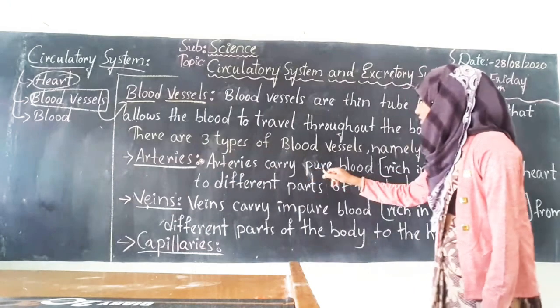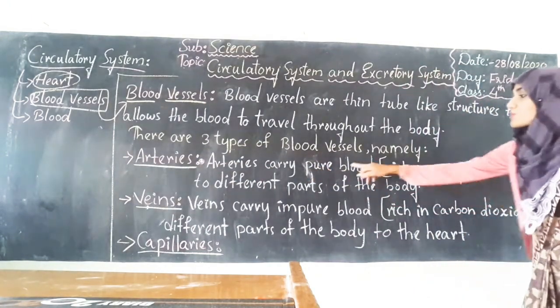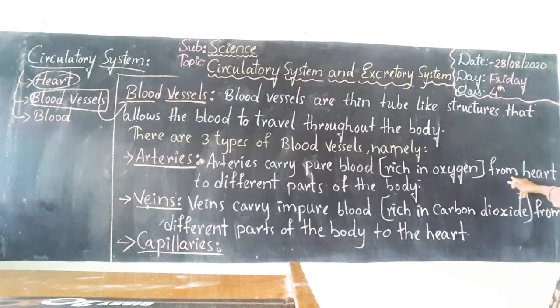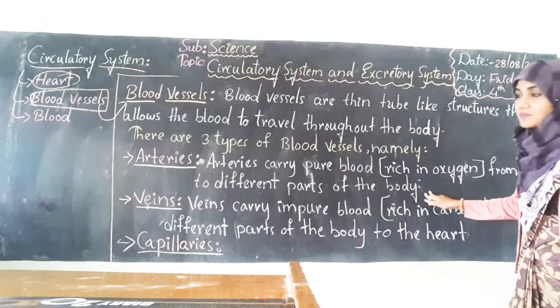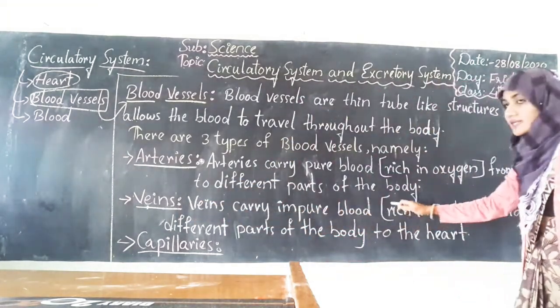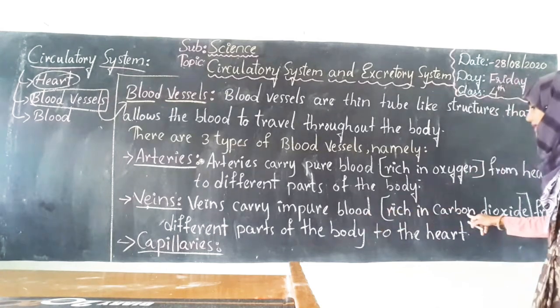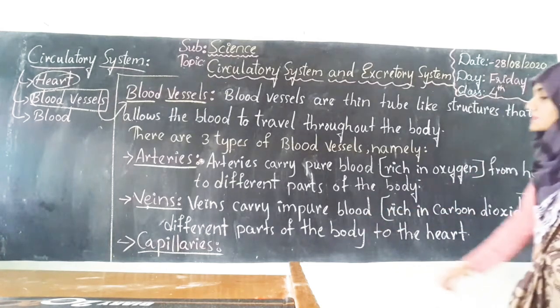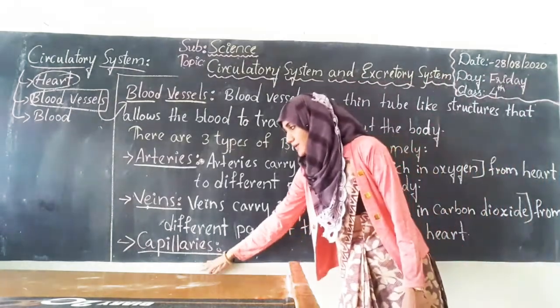Arteries carry pure blood, that is rich in oxygen, from the heart to different parts of the body. Veins carry impure blood, that is rich in carbon dioxide, from different parts of the body to the heart.